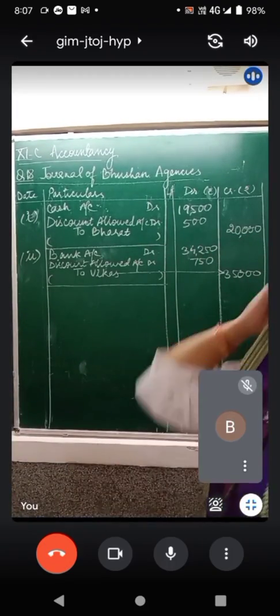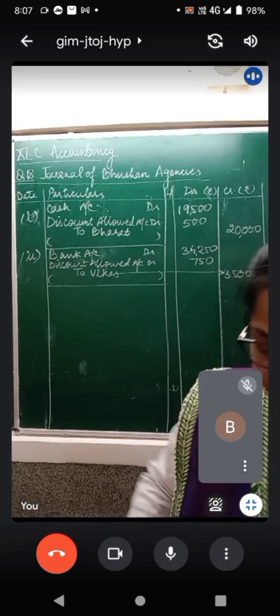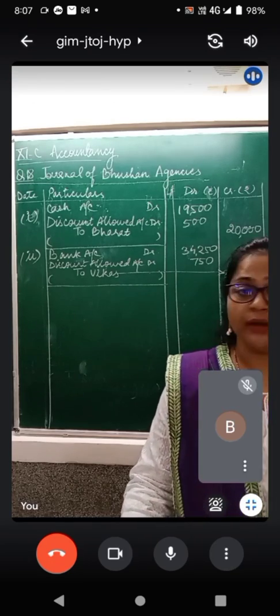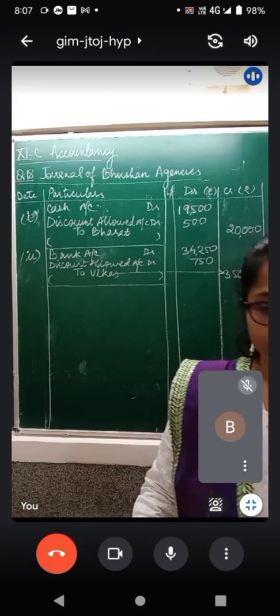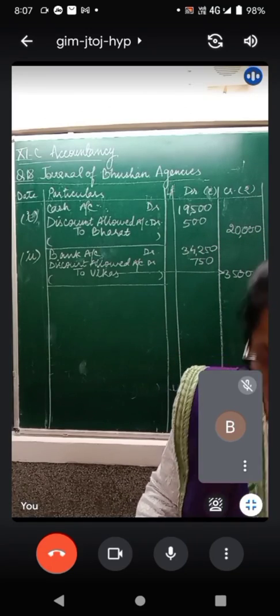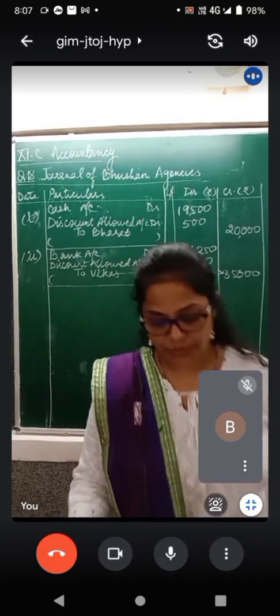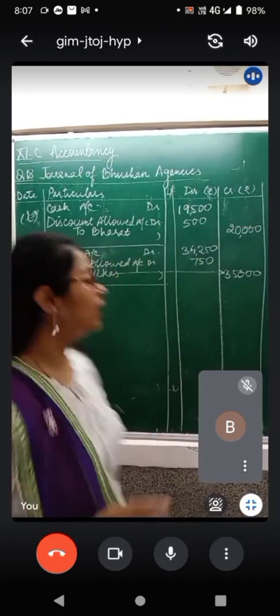Please write. Third one, received cash from Akhil in settlement of his dues. How much were the dues? The dues were worth rupees 40,000. And how much has he paid you? He has paid you rupees 38,000. Received cash from Akhil means cash is coming in.